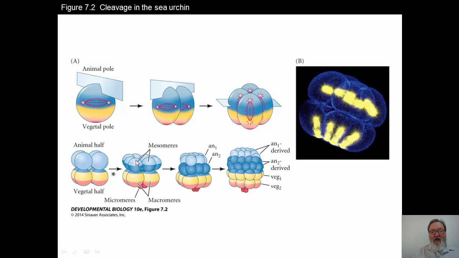The top half will have meridional cleavage, whereas the bottom half has equatorial cleavage, but it's not equal. It forms macromeres and micromeres. Certainly cleavage continues until you get a large number of cells, but if we look at this example, this is really at the 8-cell stage. It's this stage now dividing into this stage, forming into the 16-cell stage. We see that here on the top we are getting meridional cleavage. The cells are dividing to form this way, and then in the vegetal half we're getting equatorial cleavage to form the larger macromeres and the smaller micromeres, which are down here on the bottom.